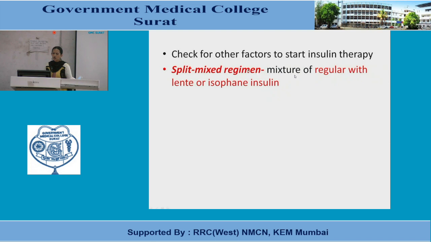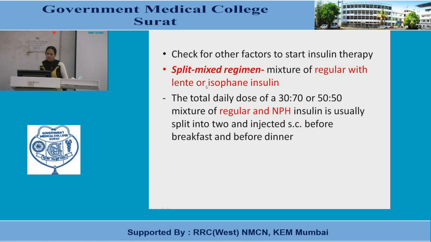Here there is a mixture of regular with lente or isophane insulin. Regular is short acting insulin, we have seen. Lente or isophane is intermediate acting insulin. So the total daily dose of insulin is calculated, and the total daily dose of a 30:70 or 50:50 mixture of regular and NPH or isophane insulin is usually split into two and injected subcutaneously before breakfast and before dinner.